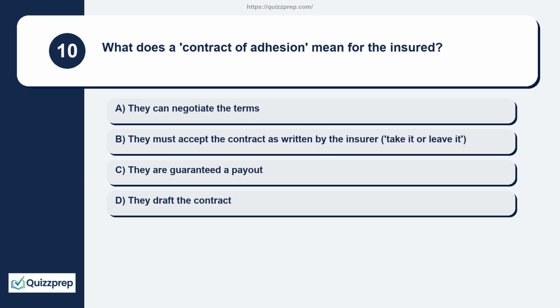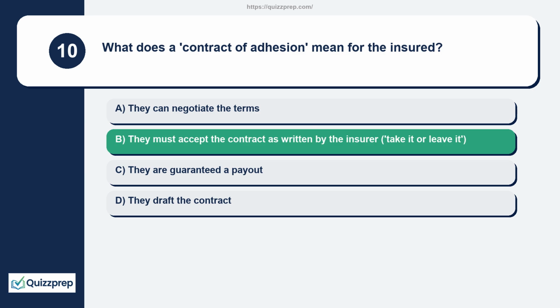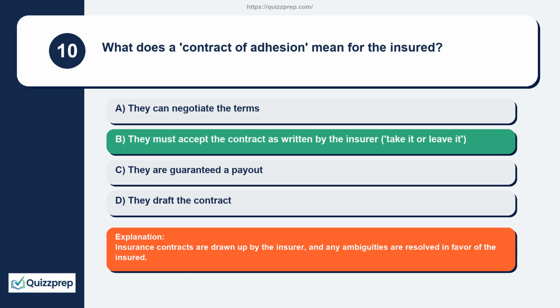Question 10. What does a contract of adhesion mean for the insured? They can negotiate the terms. They must accept the contract as written by the insurer, take it or leave it. They are guaranteed a payout. They draft the contract. Insurance contracts are drawn up by the insurer, and any ambiguities are resolved in favor of the insured.